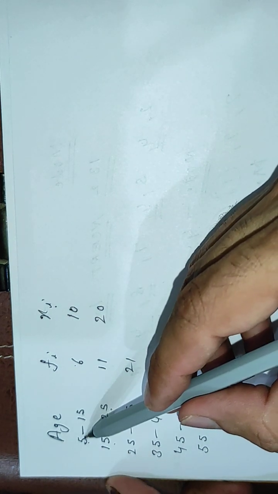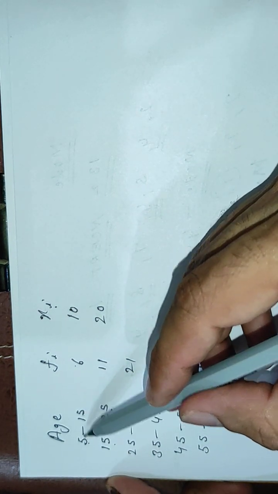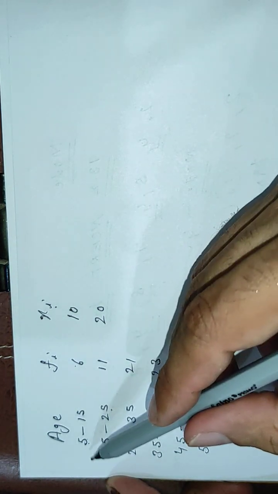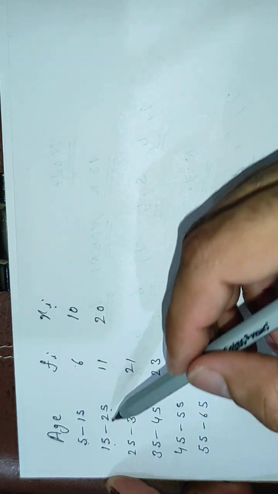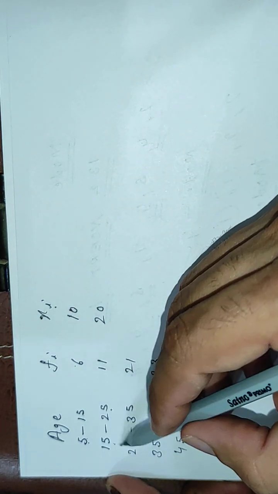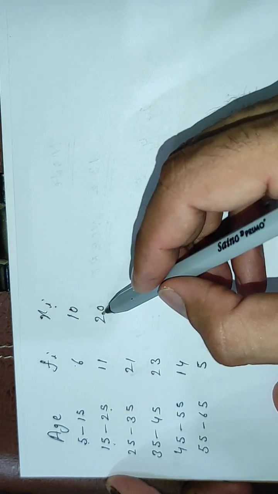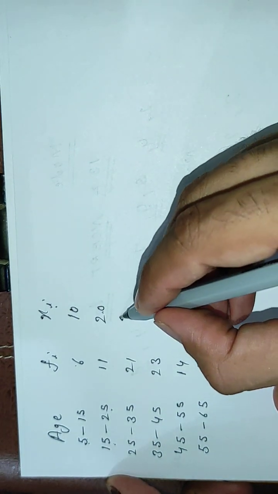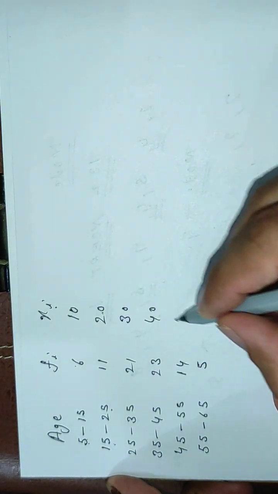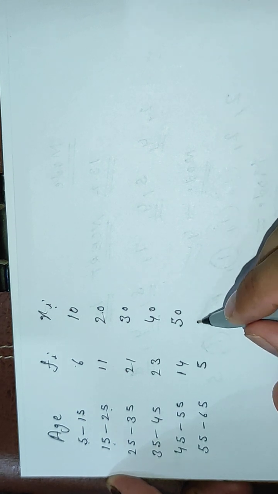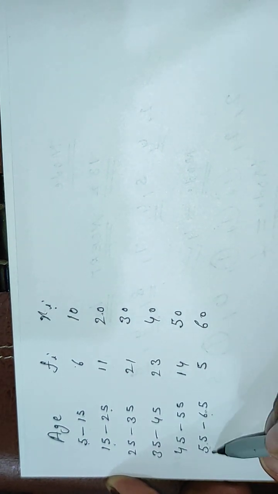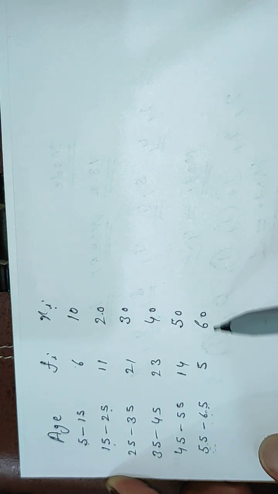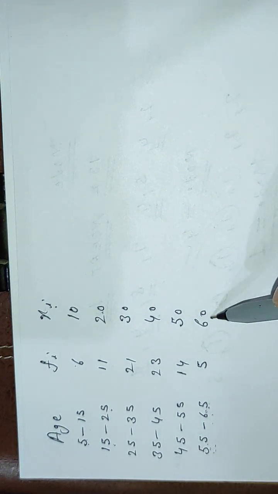Now as you can see, this is a continuous data, and class widths are same. So therefore there is a difference of 10. Just add 10 to these: 30, 40, 50, 60. At last you can check. If you add these, you will get 120. 120 divided by 2, 60, means that is correct.